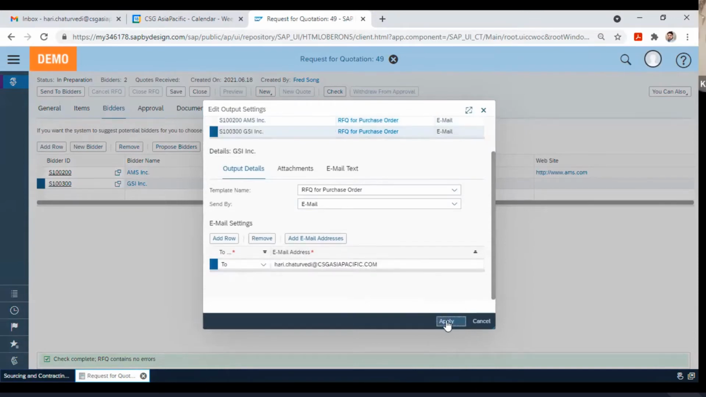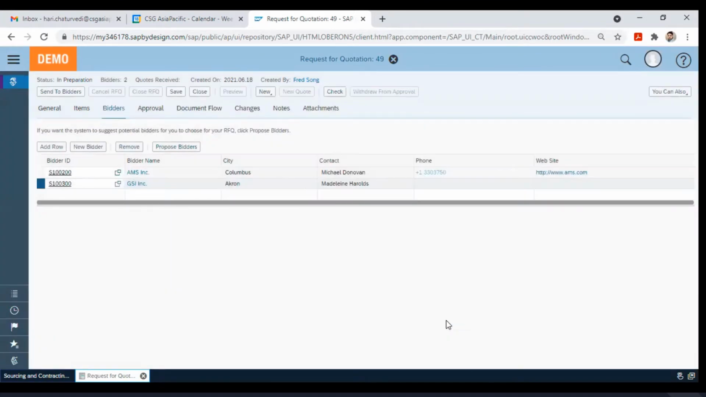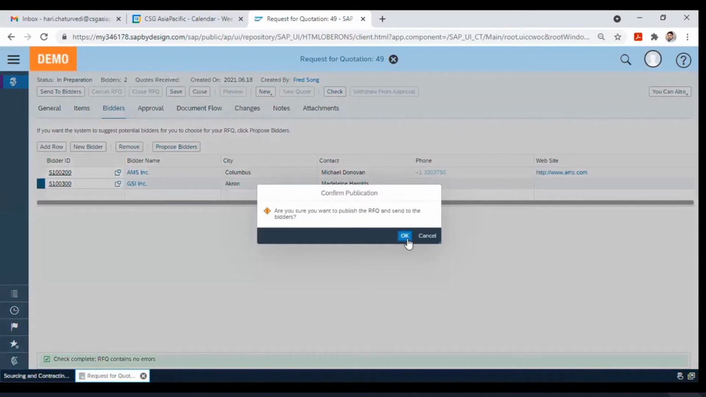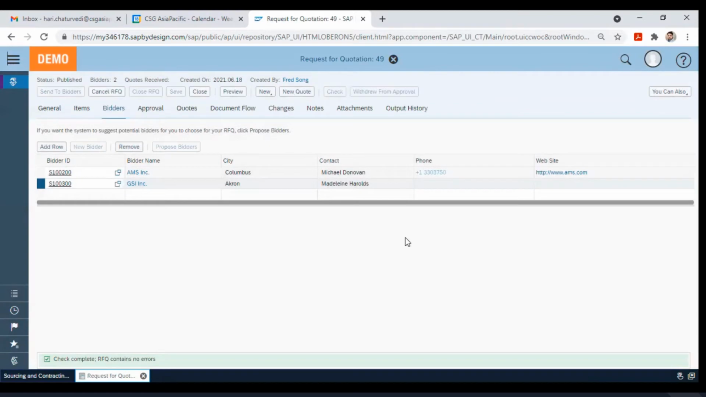Thank you, Kevin. Yeah. So then I can save it again. I can check the request for quotation if there is any error, and then I can send it to the bidders. So once I'm sending it to the bidders, that means I'm publishing this request for quotation.